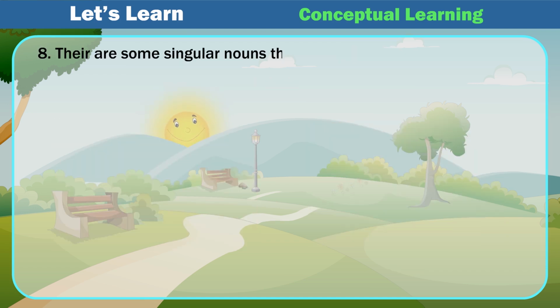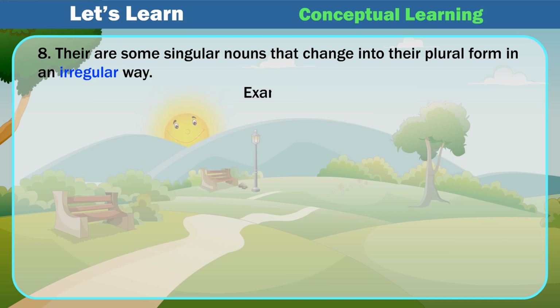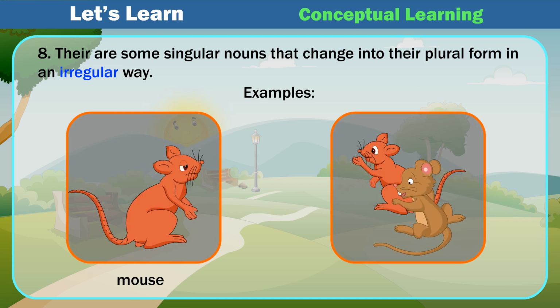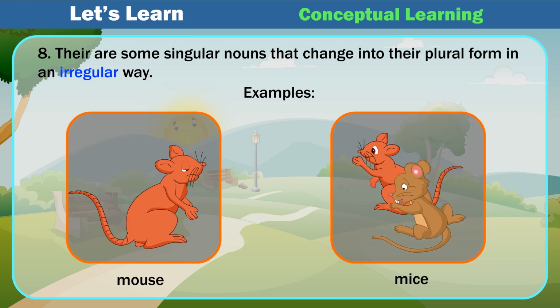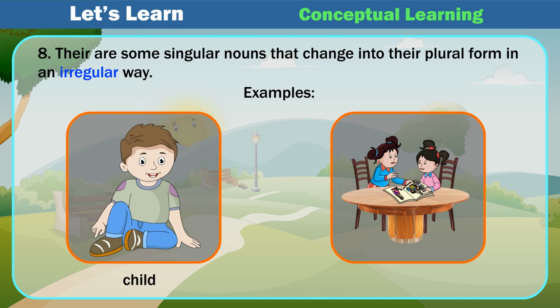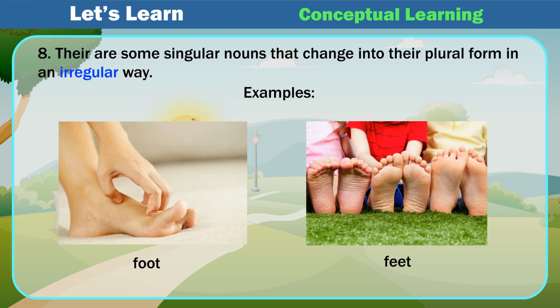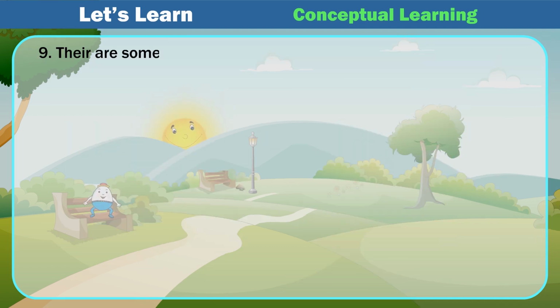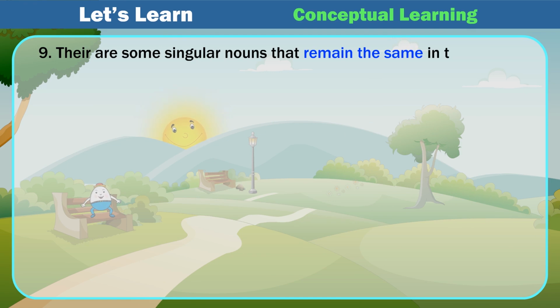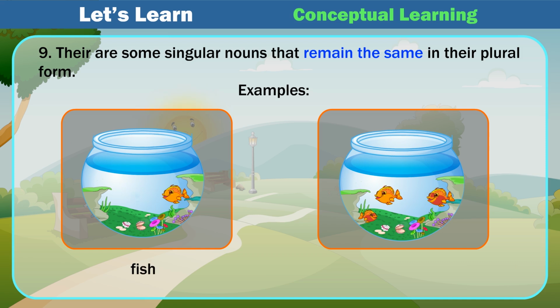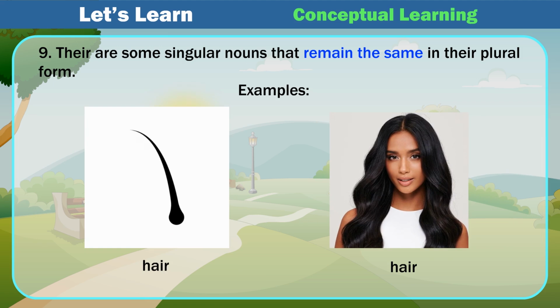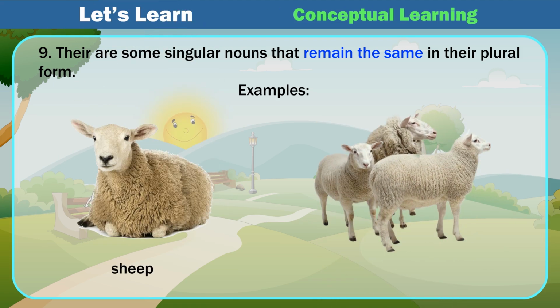8. There are some singular nouns that change into their plural form in an irregular way. Examples: mouse, mice; child, children; foot, feet. 9. There are some singular nouns that remain the same in their plural form. Examples: fish, fish; hare, hare; sheep, sheep.